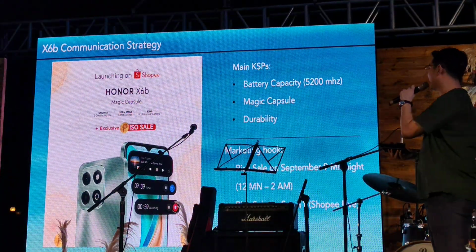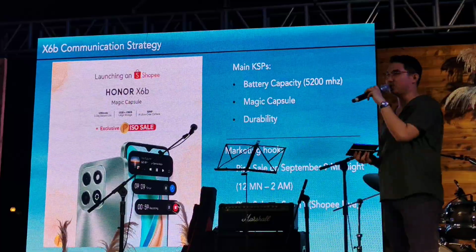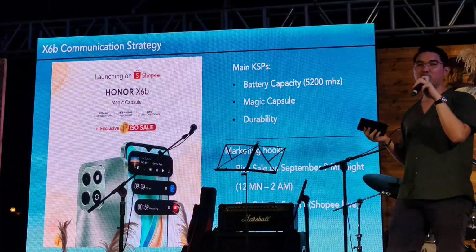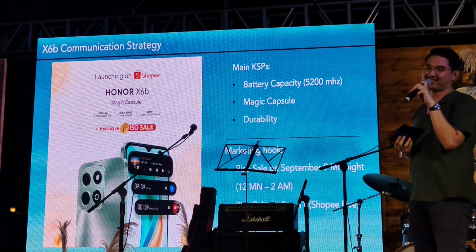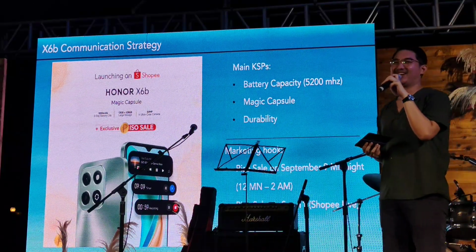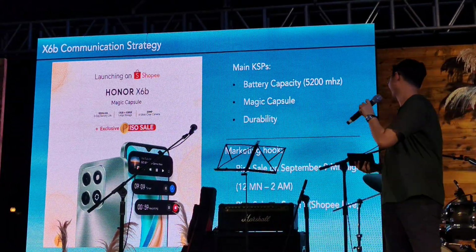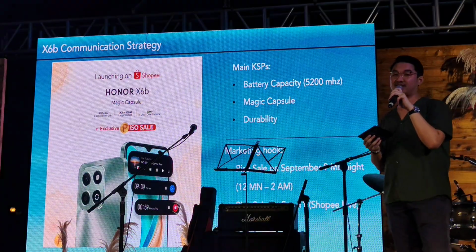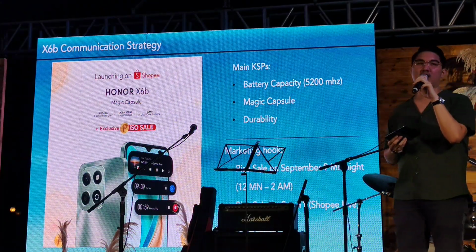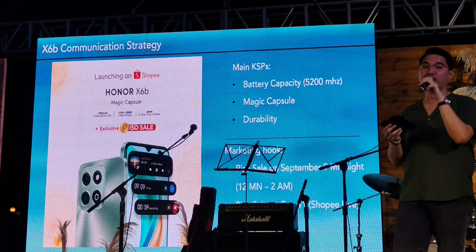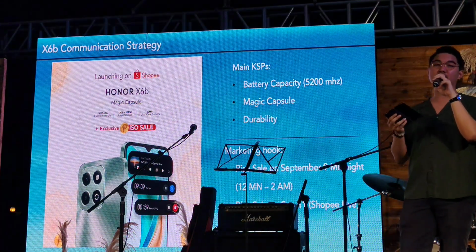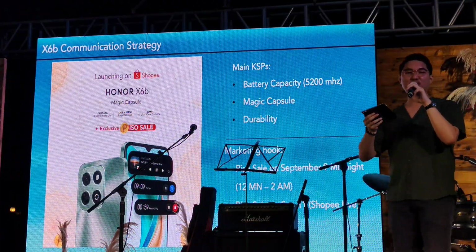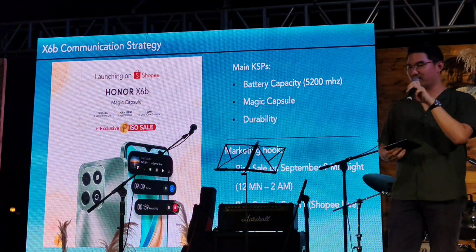Okay, next slide. Our main KSPs for this are battery capacity, magic capsule, and durability. And this is our exclusive launch promo with Shopee. We will be having a piso sale for the X6B. The piso sale will be happening on the 9/9 midnight sale, and we'll also be having an exclusive Honor Live in the Shopee platform on September 11th from 8 to 10 p.m. So hope you guys tune in, reshare, make content about it, repost. After we invite you, of course, to become our affiliate.